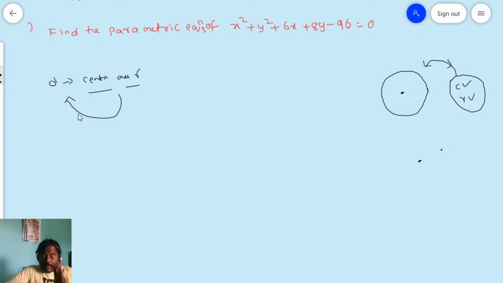But now in this problem they will give a center and a point on the circle. We need to find the radius. If you know the radius, with that you can get the circle. Now one problem I will solve, another problem you have to solve. I think you are getting the understanding. Is it clear for everyone? Please reply.